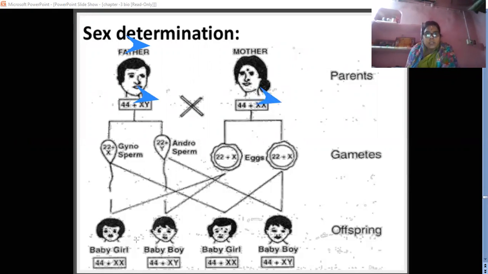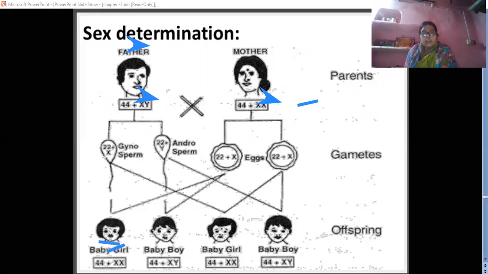When fertilization takes place, the mother has both chromosomes the same, that is XX, but the father, the male, has sperm containing either the X or the Y chromosome. The gametes will be X in the female, and the male, the father, has one X and the other Y. If the sperm has the X chromosome, then it will be a girl. The mother contributes the X chromosome, and the child will be a baby girl.